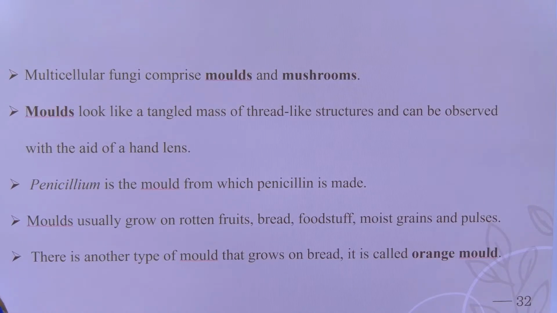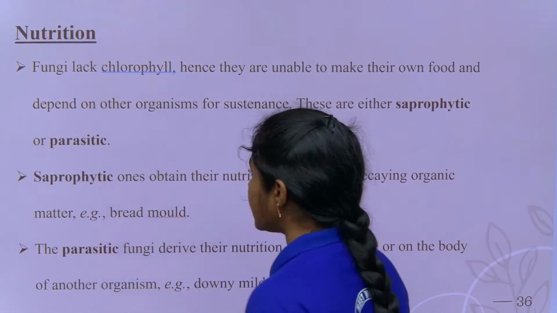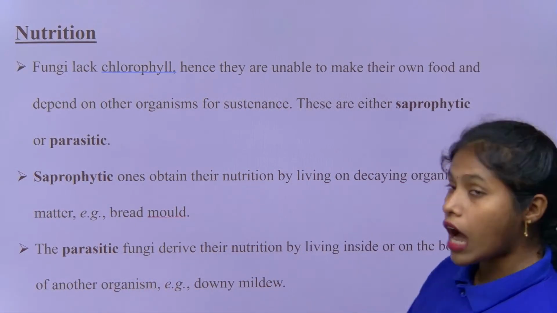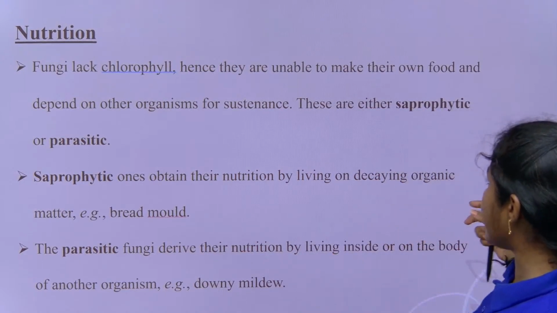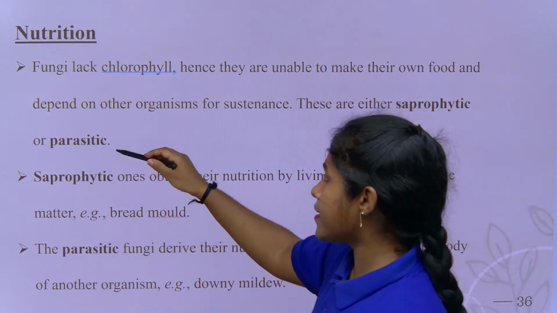So, let's end with nutrition, right? The nutrition is of 3 types. One is parasitic. They are food robbers and they are pathogenic, right? They depend on other organisms for food and shelter. The fungi exhibiting that behavior, we call parasitic.